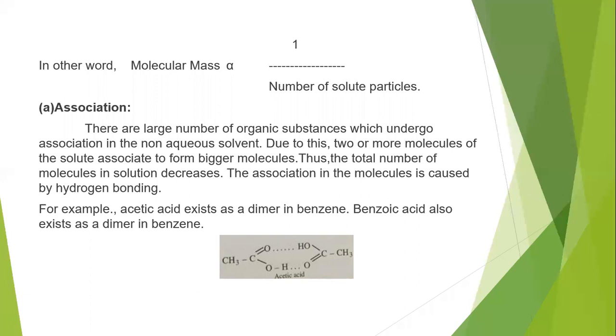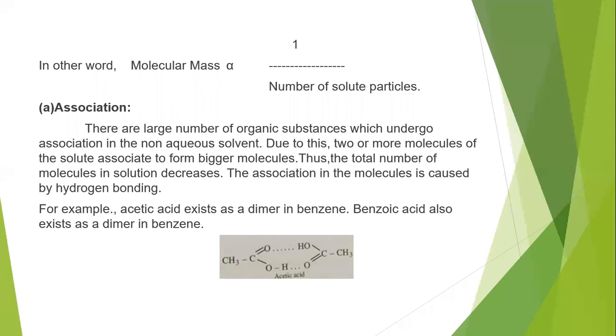There are a large number of organic substances which undergo association in non-aqueous solvents. Many organic substances can simply undergo an association process, that means they can exist as dimers in non-aqueous solvents. Due to this, two or more molecules of the solute associate to form bigger molecules. Thus, the total number of molecules in solution decreases.